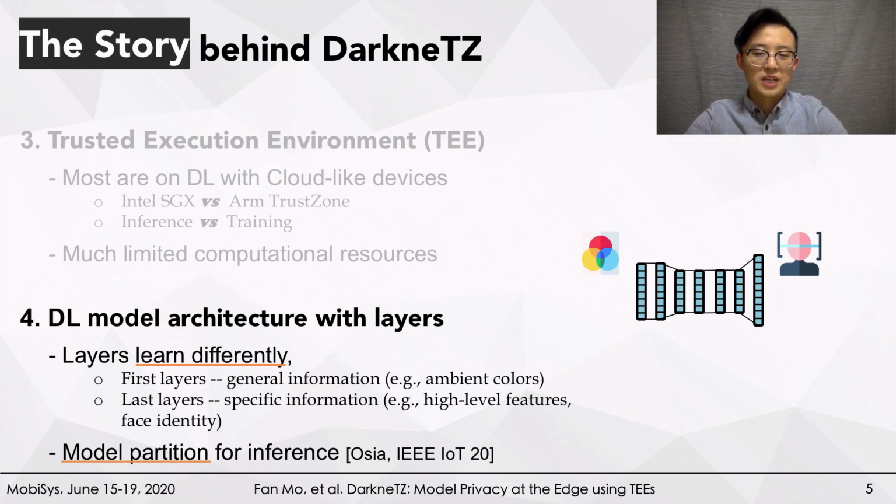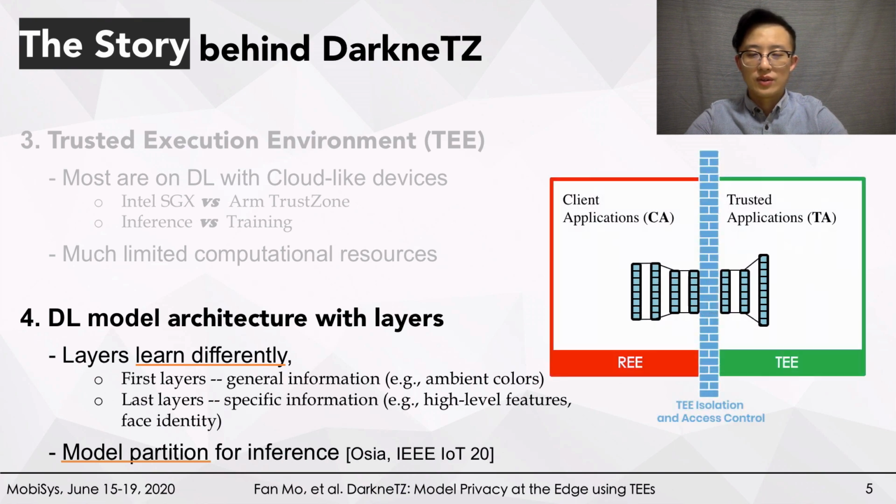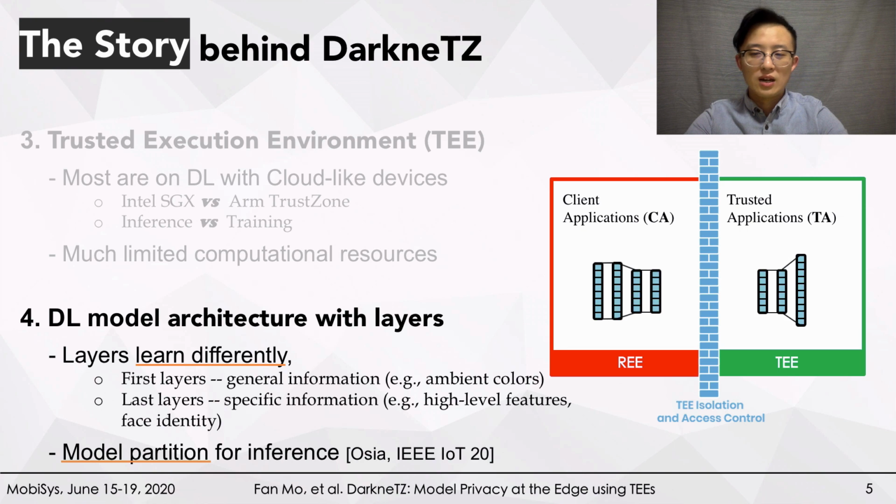One model prediction paper proposed to put several layers at the client side and the other layers at the server side for inference. But for training, the sensitive layers could be changed. The MIA on identity is one kind of high-level feature, so the last layers probably are more sensitive. Therefore, we need to figure out how to partition a model and put several sensitive layers in the TEE, and how to achieve a good trade-off between model privacy and the cost.